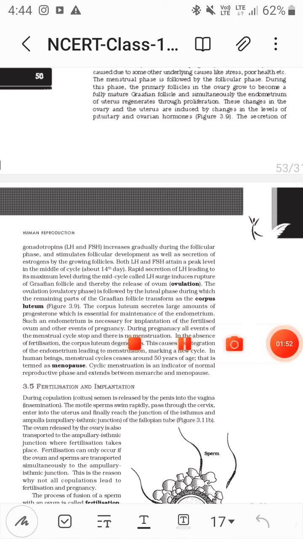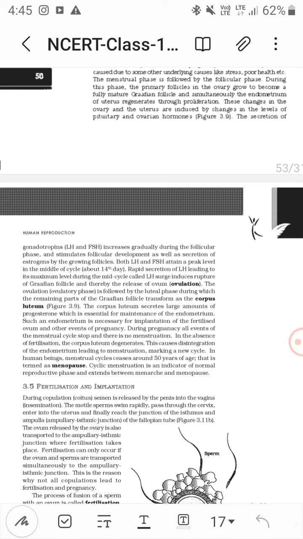Now during pregnancy, all the events of the menstrual cycle stop, and there is no menstruation. During pregnancy there is no menstruation because of high levels of progesterone and high levels of prolactin.